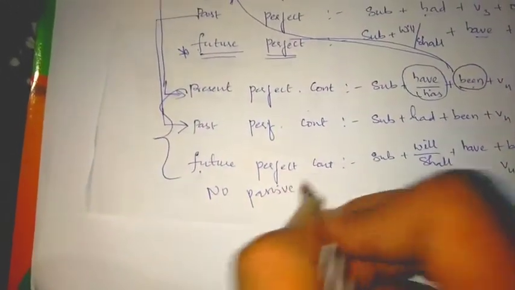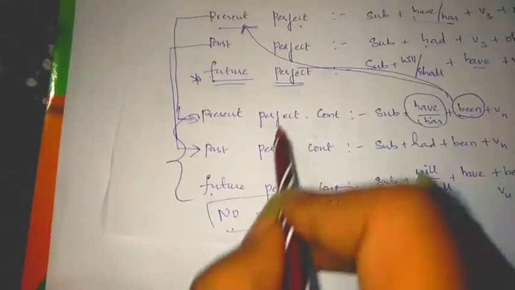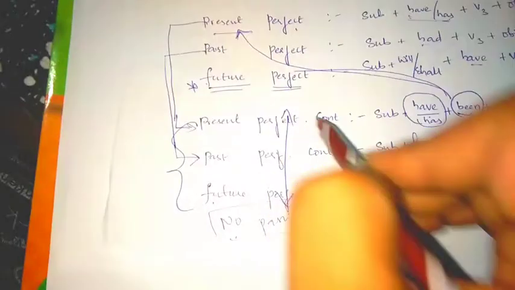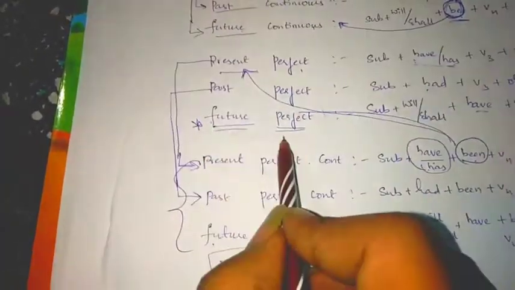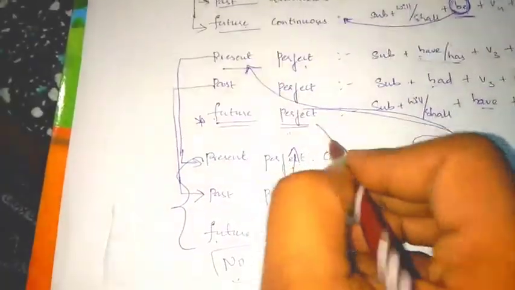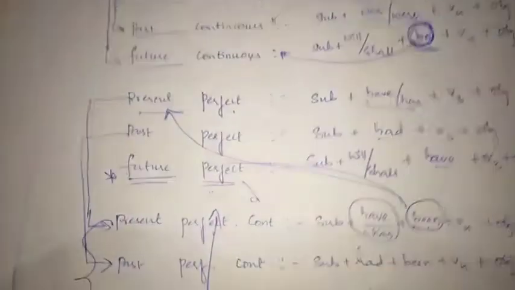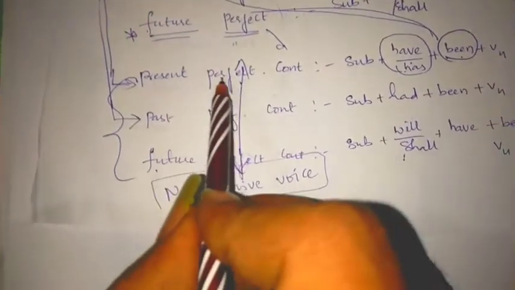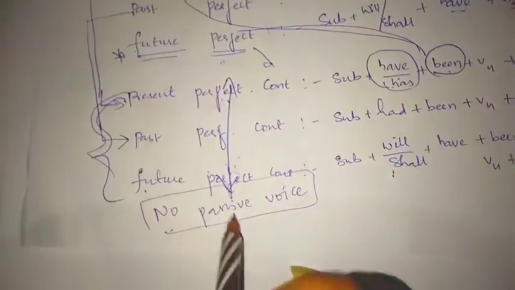There is no passive voice. That means there won't be any question on these three. Also future perfect, but we will convert it into passive voice. That matters when we go through that. So you have to remember that for these three, there isn't any question.